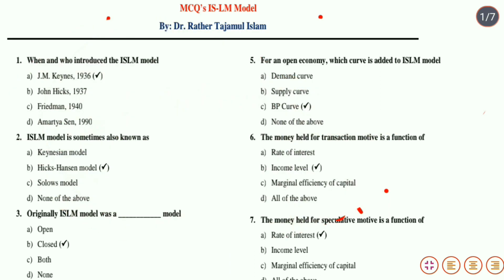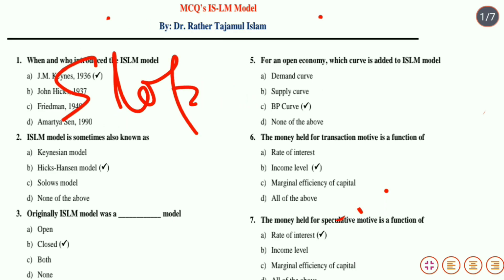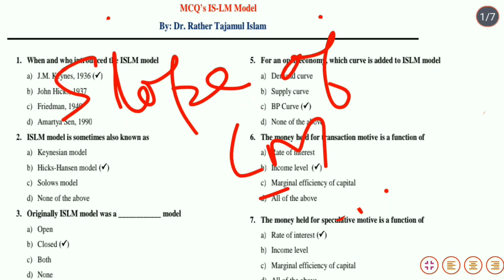Next is related to the supply of money. Supply of money remains constant irrespective of rate of interest. It doesn't change to the changes in the rate of interest. Then the slope of LM curve. That means the slope of LM curve. It means responsiveness of demand for money, that is liquidity preference to change in income. कितना चेंज आता है डिमांड फॉर मनी में, कितना चेंज आता है ड्यू टू द चेंज इन इनकम.